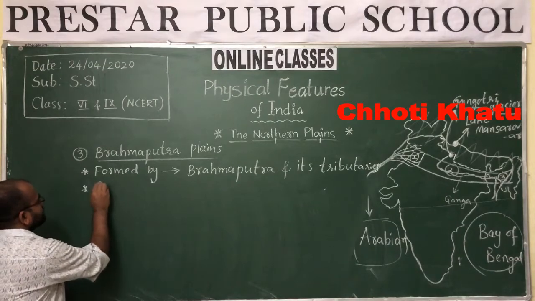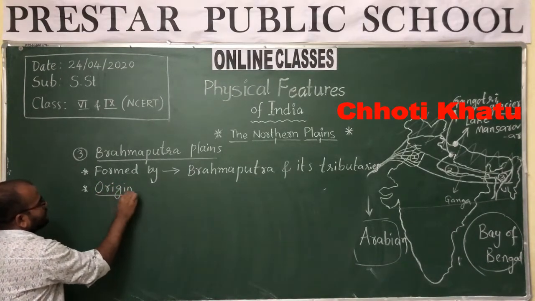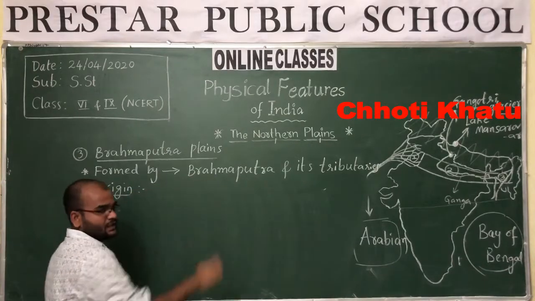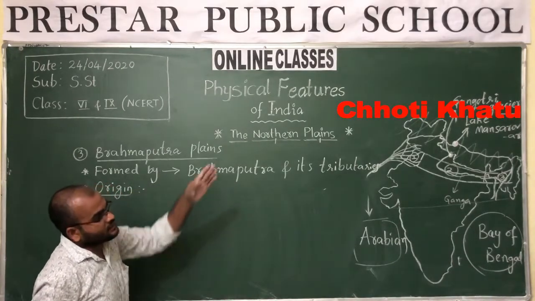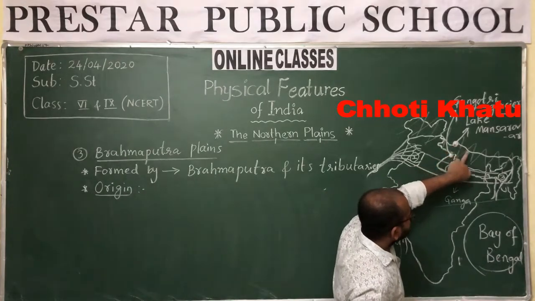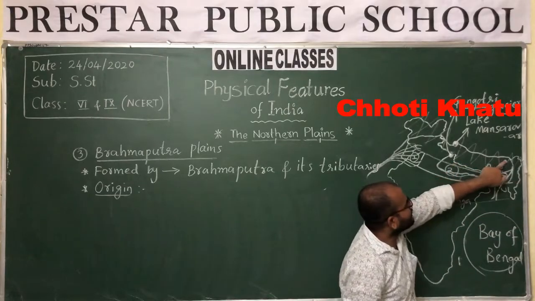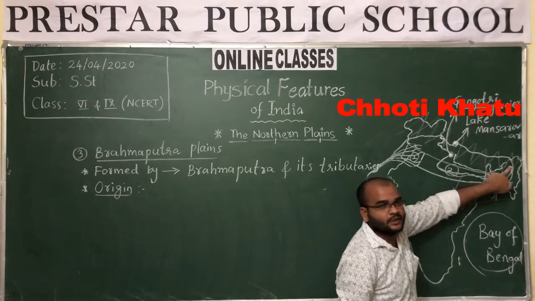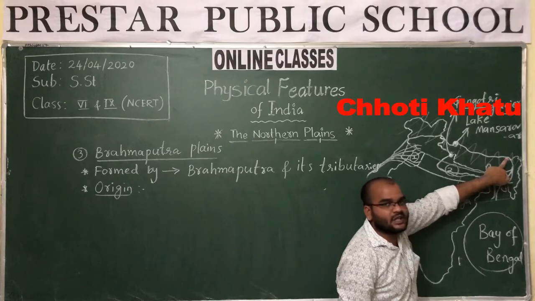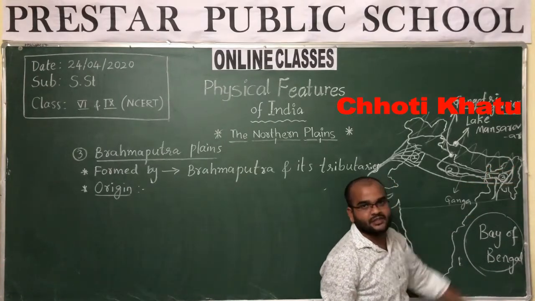Next, origin. Origin means birthplace. Birthplace of this Brahmaputra river. Okay, that is also from Lake Mansarovar. See here, from Lake Mansarovar, one stream flowing towards east. That is Brahmaputra river. And this Brahmaputra river is entering into India through Arunachal Pradesh.